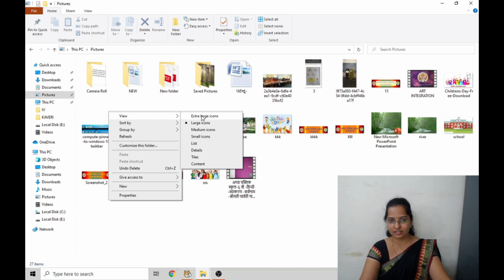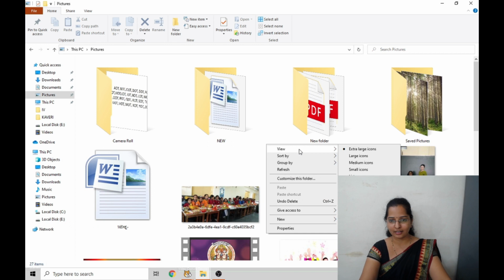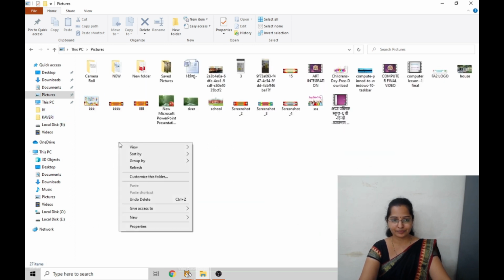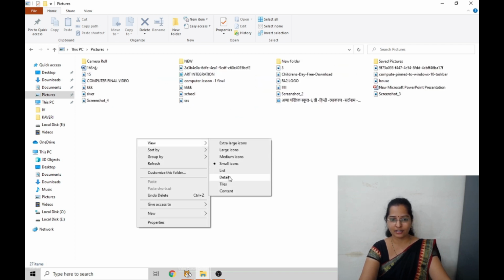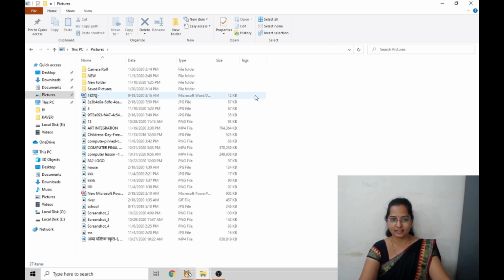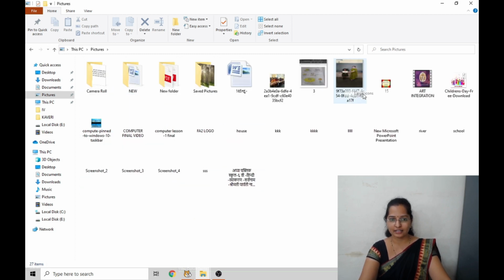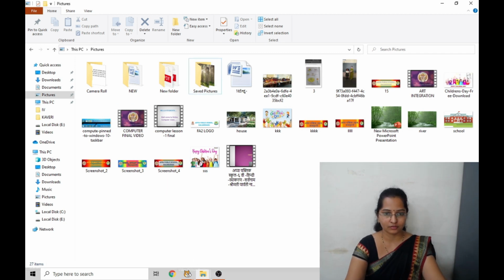If I click on extra large icons, see, it will become like this. Once again, double click. Now click on medium icons. See, can you see this? Like this, we can change the views in the computer. Now click on small icons. Now again, click on details. Like this, in details we can see the dates and the size of the pictures and all. Usually we will select large icons for views in Windows Explorer.